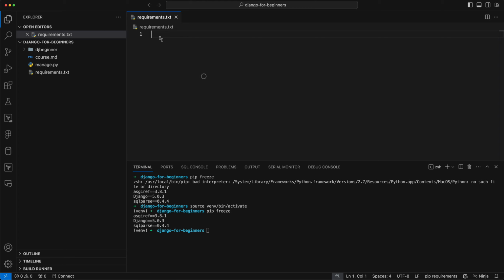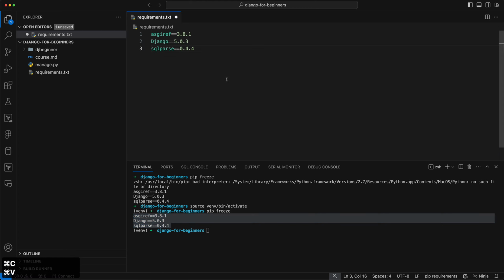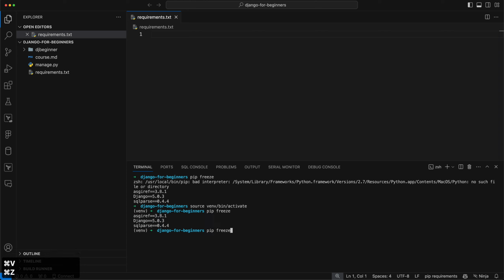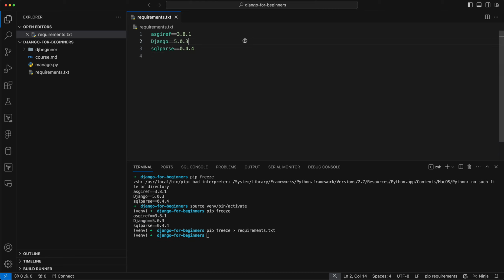Now, what we're going to do is we could just store everything in here, and as we install things, we could keep updating it. And in fact, a shortcut for that, we can actually go pip freeze and then a little Pac-Man character, and then requirements.txt, and it will actually put everything in there. And that's totally fine. You can do it that way. It'll just ensure that the versions are correct.